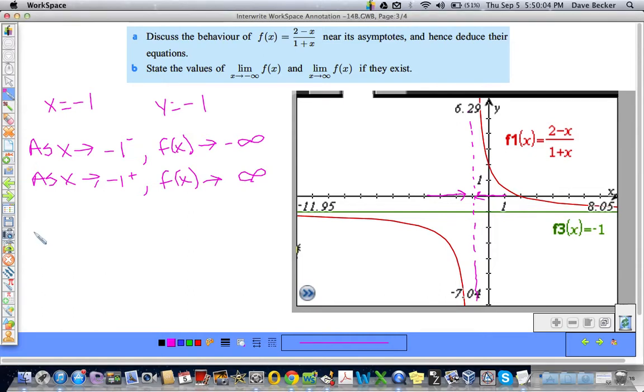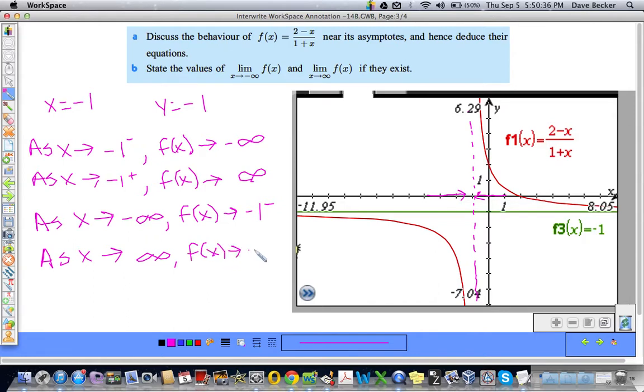And then as x approaches -infinity, what's happening to f of x? Well, it's approaching -1. The function is approaching -1 as it gets closer and closer. And as we're going to -infinity, it's approaching from below, so I'm going to put a negative there. And as x approaches positive infinity, f of x is approaching -1. Here we go, x goes to positive infinity right here. My function is getting closer and closer to -1 from above.